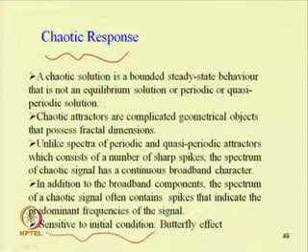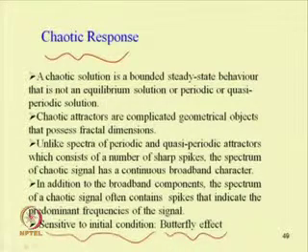But in case of the chaotic response, it is very sensitive to initial condition and one can observe a butterfly effect. That means, a slight change in the initial condition will lead to another type of response which is not at all similar to the response obtained in the previous iterations.